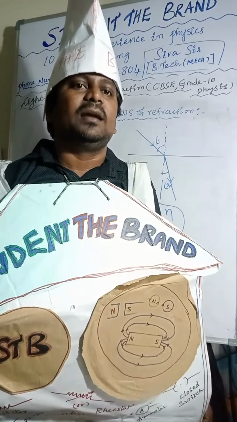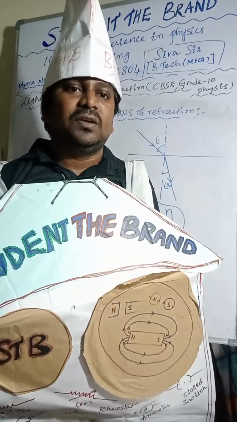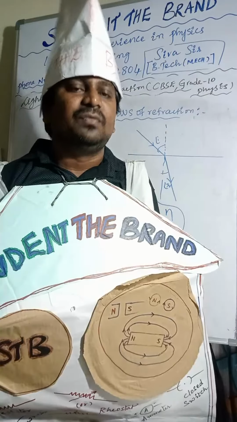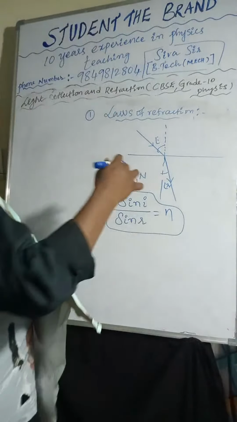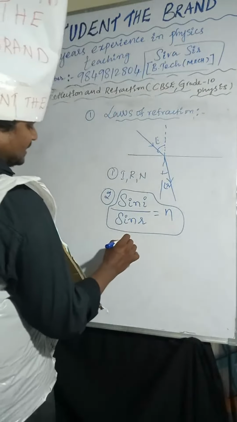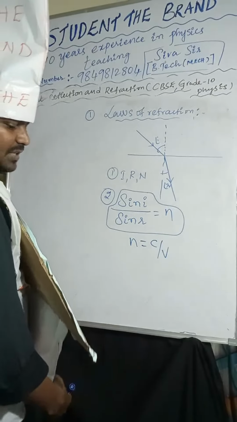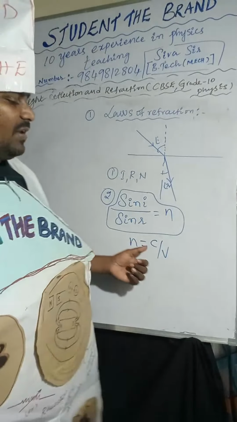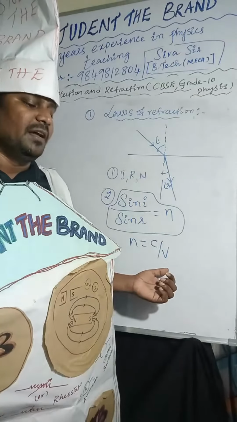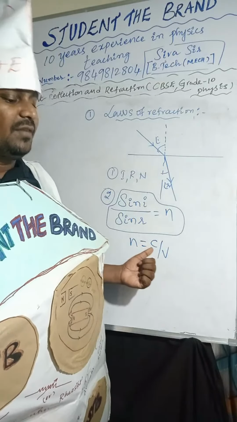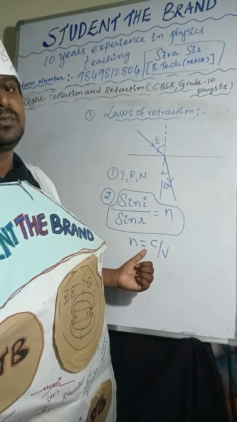Refractive index is nothing but the ratio of the sine of the angle of incidence to the sine of the angle of refraction. So here the refractive index we can consider as n equal to c by v. What is c? Speed of light in vacuum. What is v? Speed of light in medium.